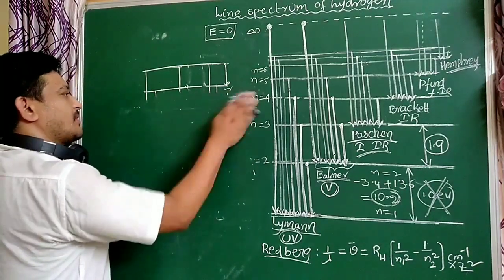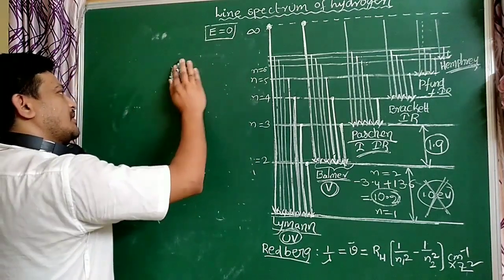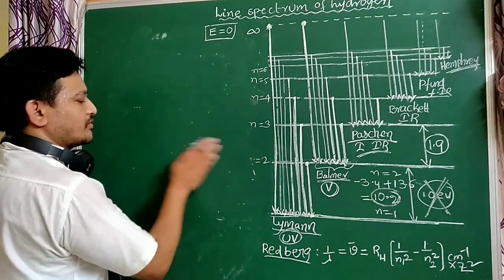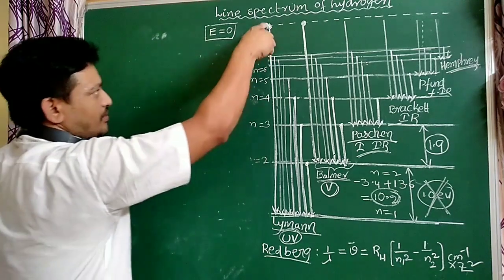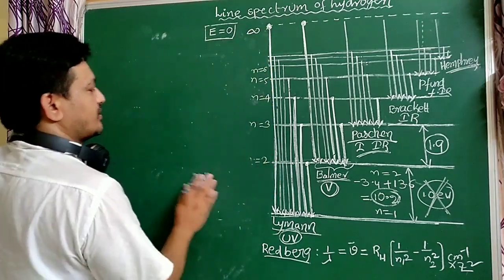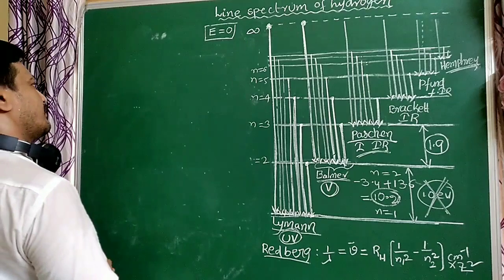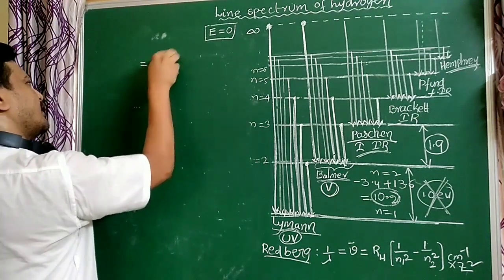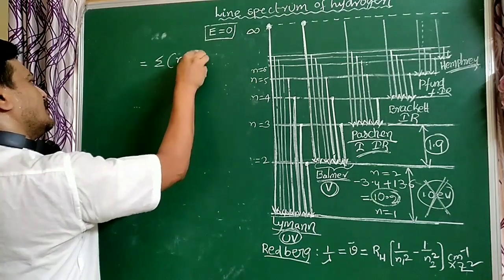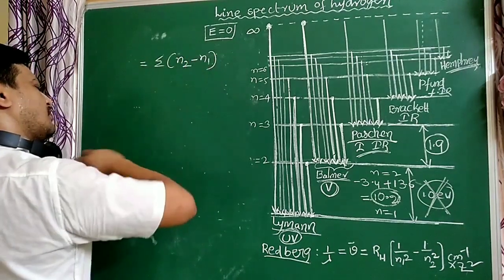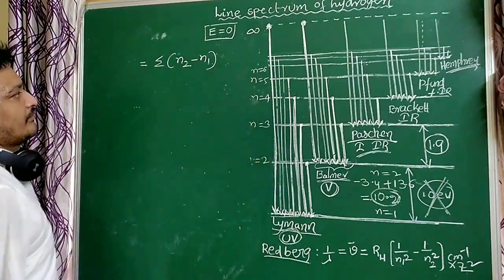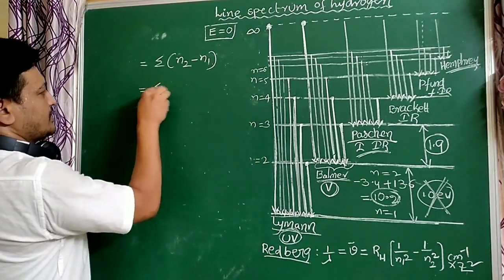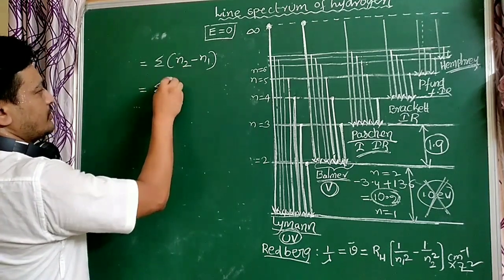So one more important formula is there, a very easy formula for all states. The formula n into n minus 1 by 2 is only applicable to the electron coming from all higher energy states to the ground state. If the electron comes to the second state, this formula is not applicable. So another very important formula is there, a very simple formula: sigma of n2 minus n1. This formula is applicable to all energy states. For example, the electron is present in the fifth orbit, that is n2 equal to 5.